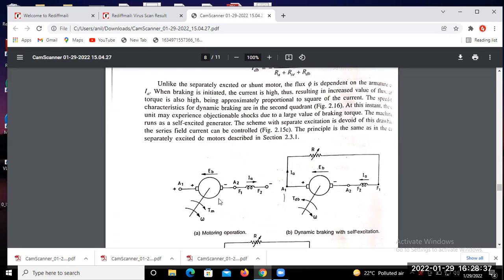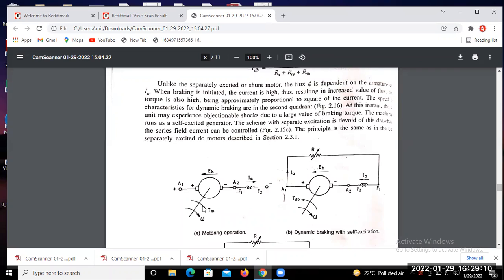The armature coil and field coil are in series, so whatever current flows in the armature coil also flows in the field coil. The field coil is represented by terminals F1 and F2, and the armature coil by A1 and A2. Suppose that during motor mode the speed of the motor is in the anti-clockwise direction, represented here in radians per second. The electromagnetic torque develops in the same direction as the speed.